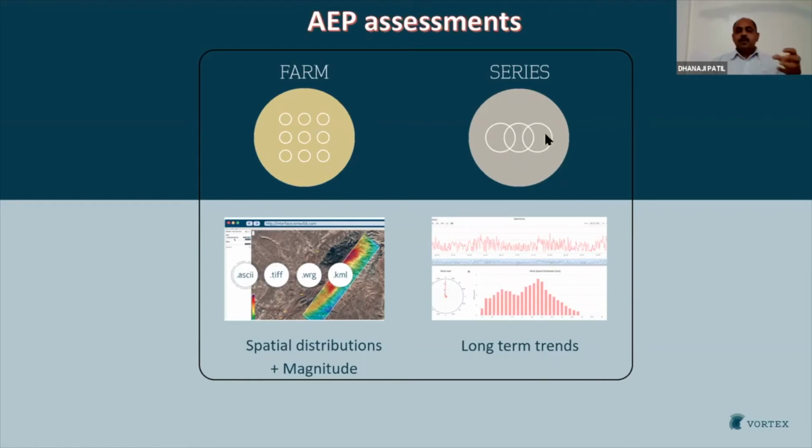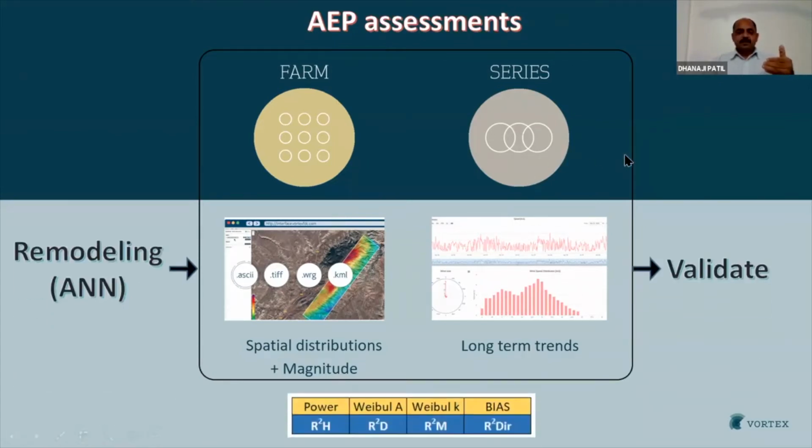What is good about these two products is that it is possible to remodel or calibrate them using on-site measurements. So we at Vortex have developed a unique remodeling methodology, which is based on an artificial neural network. And you already know that there are simple linear regression methods, MCP methods, then the matrix MCP method. As far as the calculation is concerned, we consider this ANN-based method a bit complicated, but